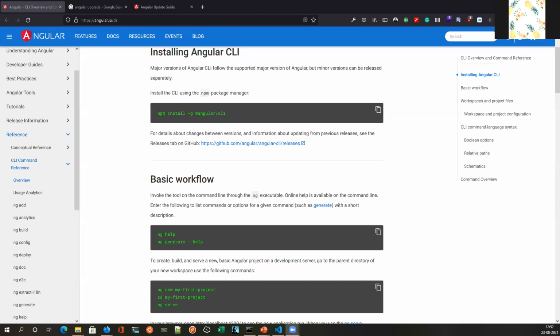Chintan says it's showing that npm is not recognized as an internal or external command. So you need to install Node.js first. Once you have installed Node.js, then this command will work.